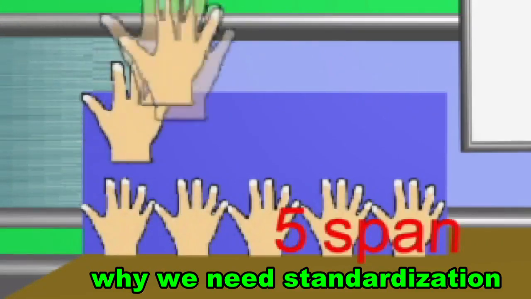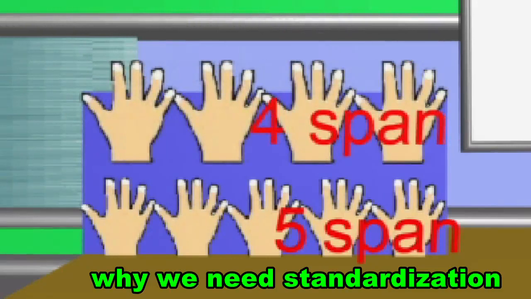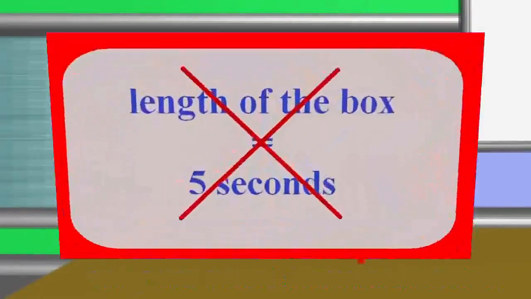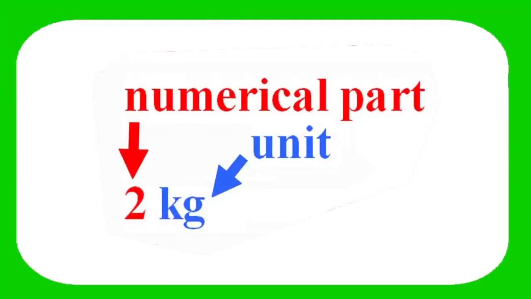What if someone else measures? This time it becomes 4 spans, so it needs to be standardized, as it should be the same all over the world. But one thing remained and we did not explain: the type of quantity and its unit must be the same. For example, we cannot say that the length of the box is 5 seconds. Therefore, every quantity of physics must have at least 2 parts. One is a numerical part and the other is a suitable unit.